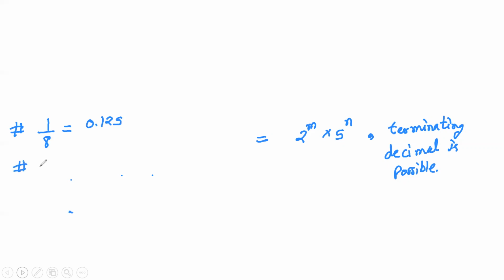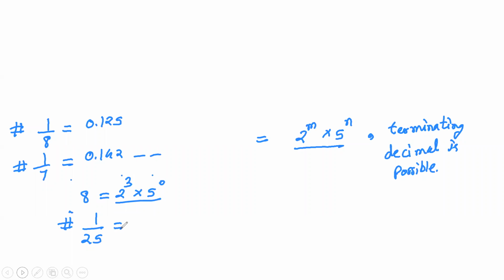If you have the number 1 upon 7, can you terminate it? It will be 0.142 and so on. So this is not a terminating number, it goes on. So what is the difference between 8 and 7? 8 I can write as 2 cube into 5 raised to 0. So a number that can be represented in the pattern 2 raised to m into 5 raised to n, terminating decimal is possible.